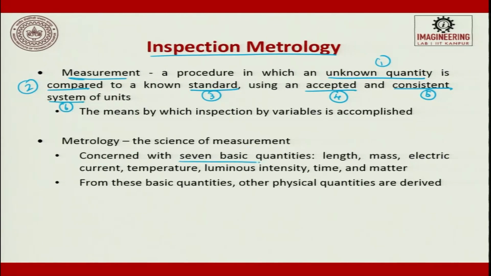Metrology is concerned with 7 basic quantities: we measure length, mass, electric current, temperature, luminous intensity, time and matter. These are the 7 basic quantities which are measured. The science of measurement is nothing but metrology. So, this metrology goes here. So, that is inspection metrology. From these basic quantities, other physical quantities can be derived. These are the 7, but many things can be derived from these 7. The most common things we always do are length measurement and mass measurement, and today electric current is exhaustively measured, along with temperature, time and matter.